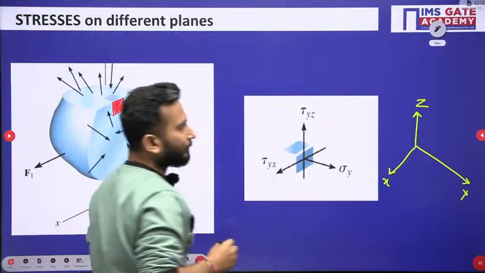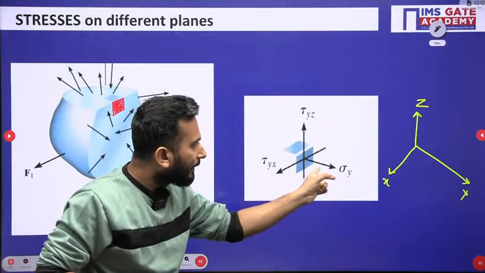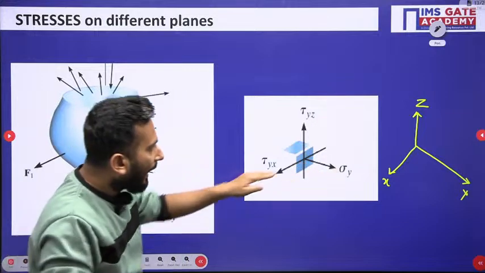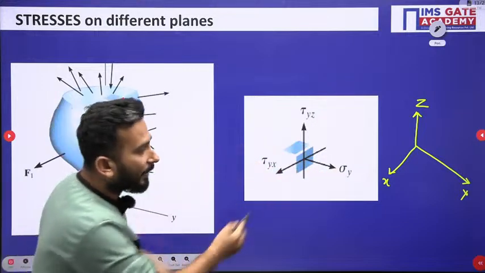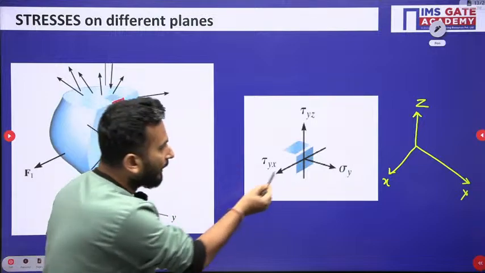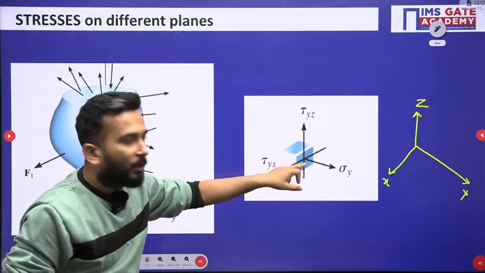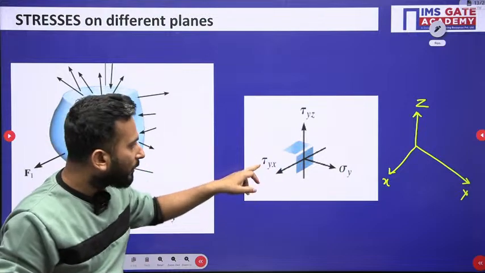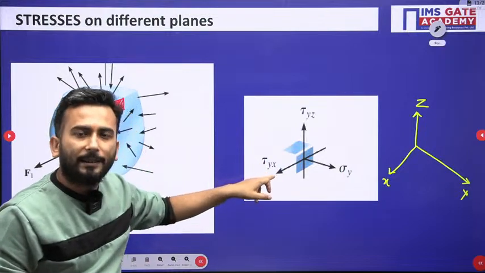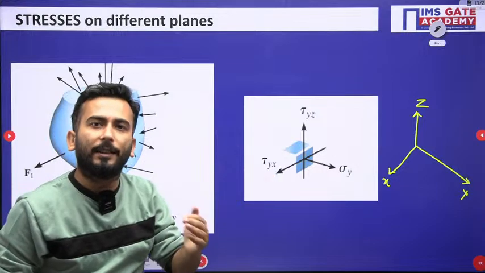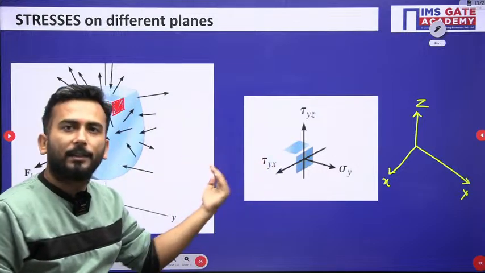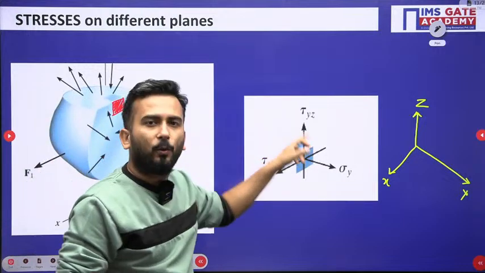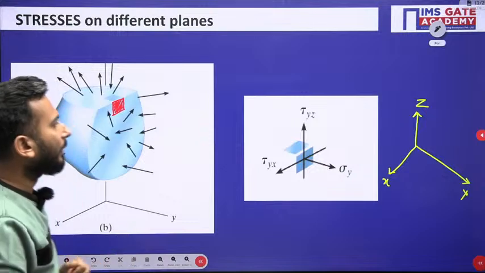So clearly you can see that this is the Y, so the normal stress will be sigma y. I hope this picture is clear to you. So in the plane, I have told you that the orientation of the plane is such that Y is perpendicular, so tau Y, and X is denoting what? X is denoting the direction. That means in the X direction this shear stress is acting. And similarly tau YZ is also there.